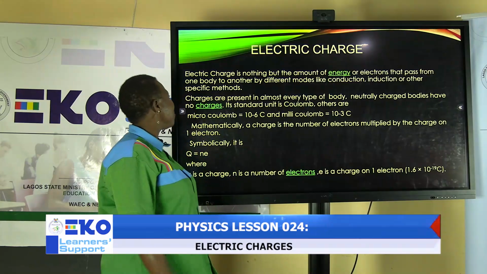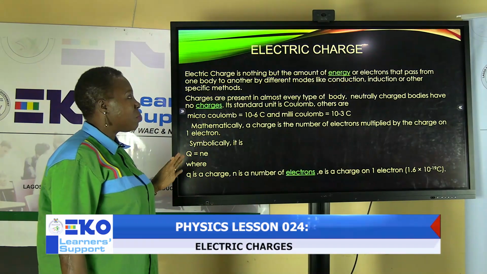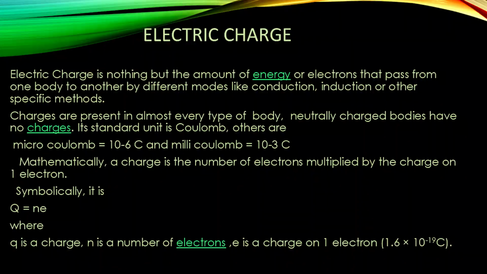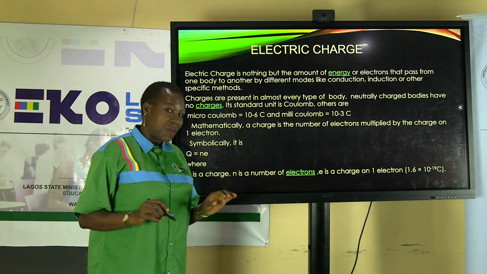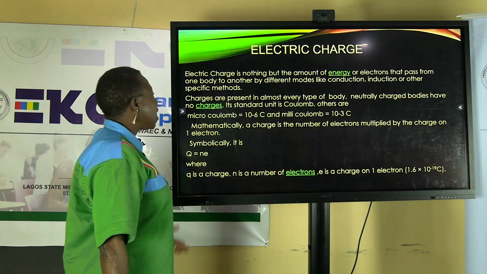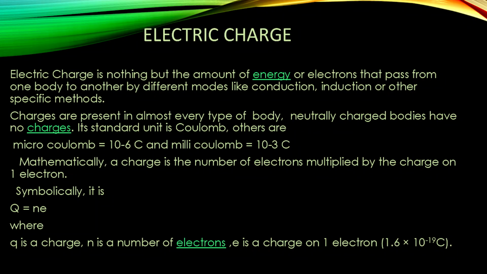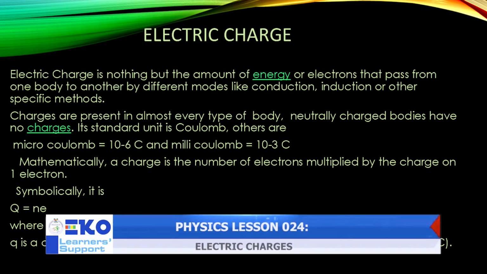Electric charge. Electric charge is nothing but the amount of energy or electrons that pass from one body to another by different modes, like conduction, induction, or other specific methods. Charges are present in almost every type of body. Neutrally charged bodies have no charges, and the standard unit of electric charge is the coulomb, and others are microcoulomb and millicoulomb.